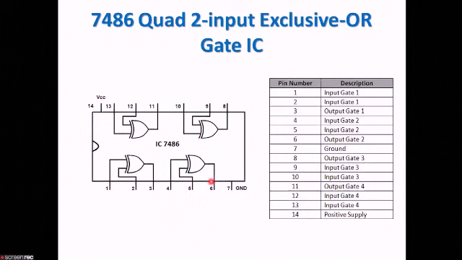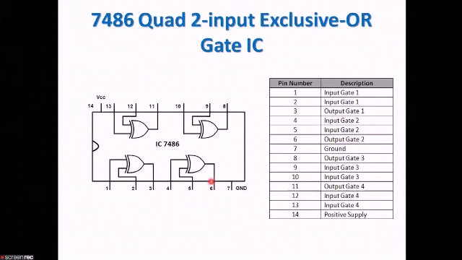So let us see the pin number and the description here. This is pin number 1, so this is input of gate number 1. This is 2, again input of gate number 1. Next, the output 3 is the output of gate number 1. This is pin number 3, that is the output of gate number 1.